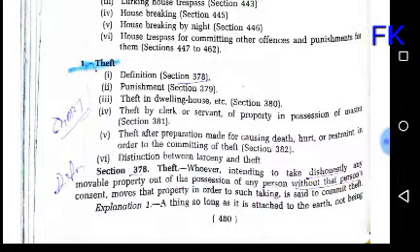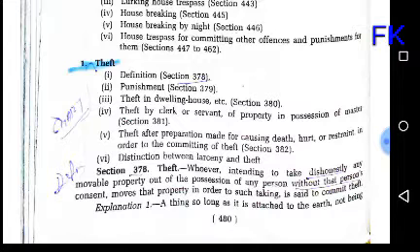Section 380: theft by clerk or servant. Theft committed by a clerk or servant of the property of the master, where the clerk or servant is in a position of trust, though of course they are not the owner. Section 381. Then theft after preparation made for causing death, hurt or restraint in order to the committing of theft. Theft where preparation is made to cause death, hurt or restraint in order to commit the theft. It varies from ordinary theft. Section 382. After that is a distinction between larceny and theft.